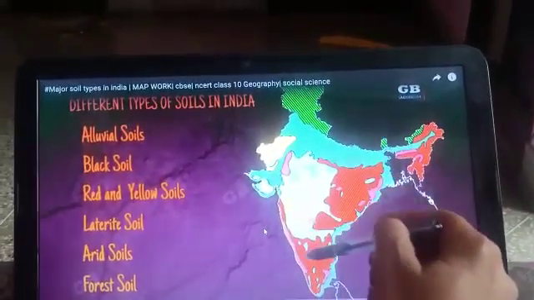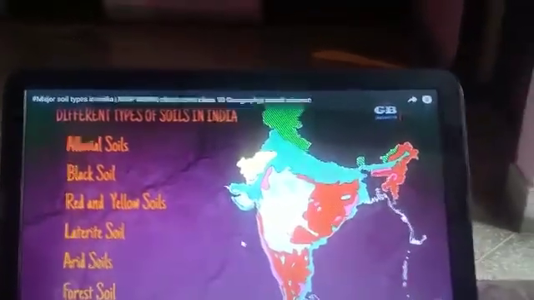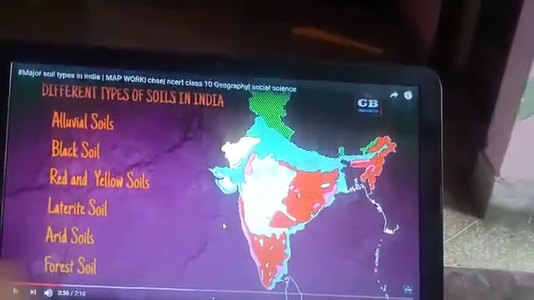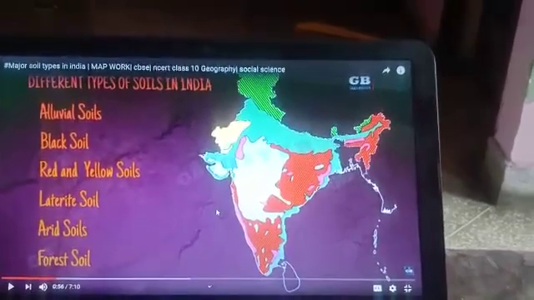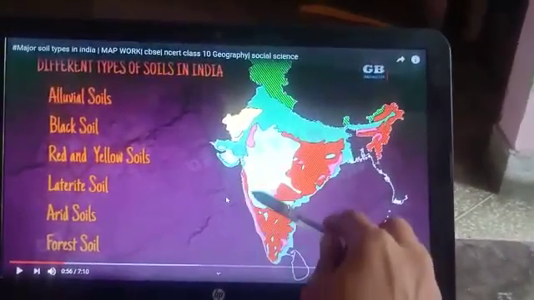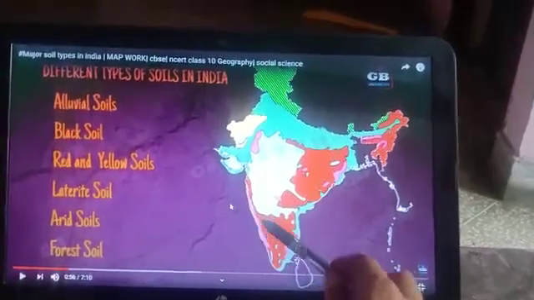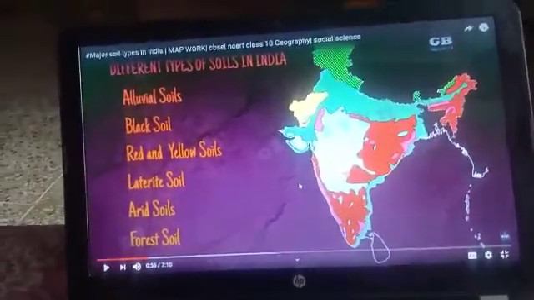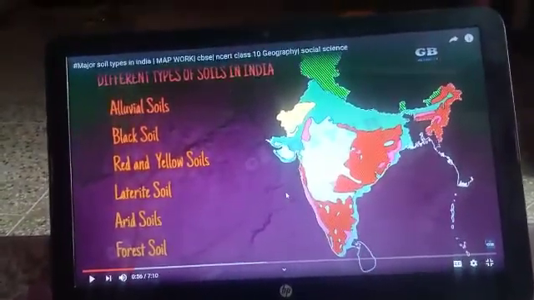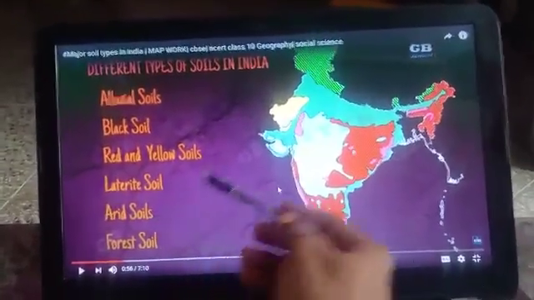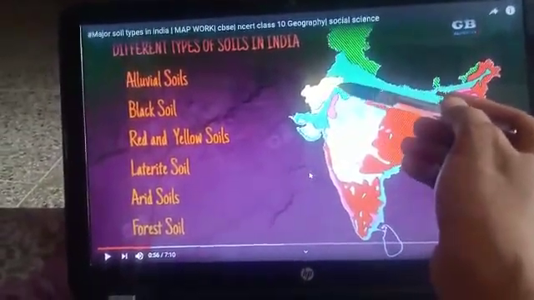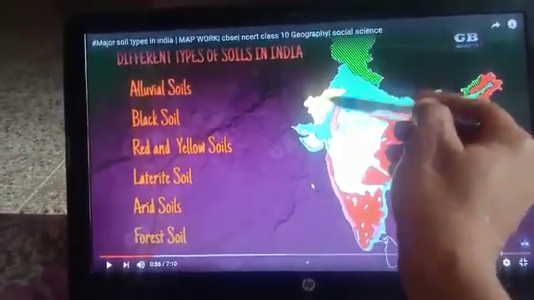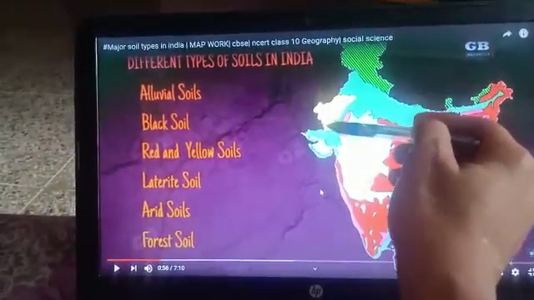And laterite soil is unfertile soil. The reason is, when the rainfall occurs, okay, it washes off the upper layer of soil and makes that region unfertile. So this is the reason laterite soil is unfertile soil, and it is found in these regions where most of the rainfall occurs. Now next is arid soil. Arid soil is found in the dry regions, and the dry regions of our country are Rajasthan and Gujarat. These 2 regions you have to show, Rajasthan and Gujarat.